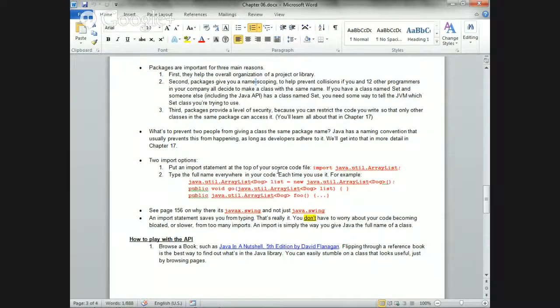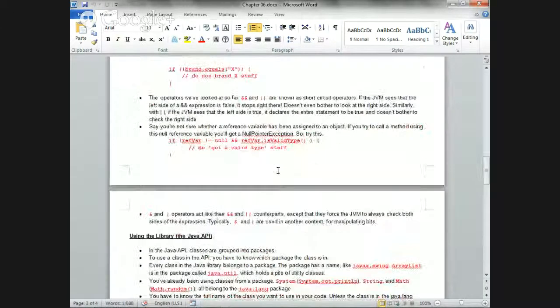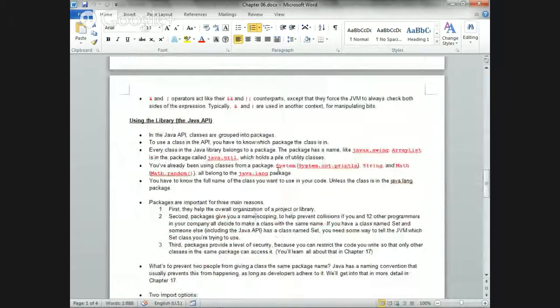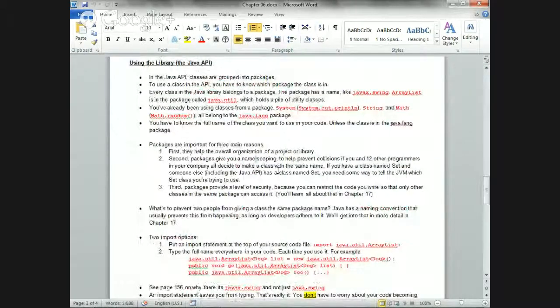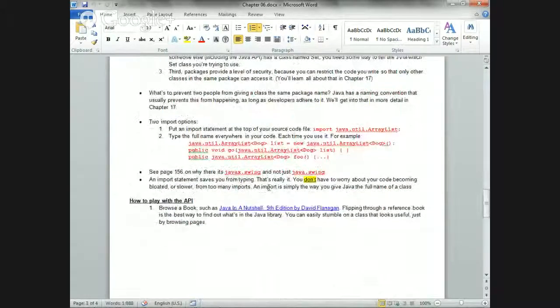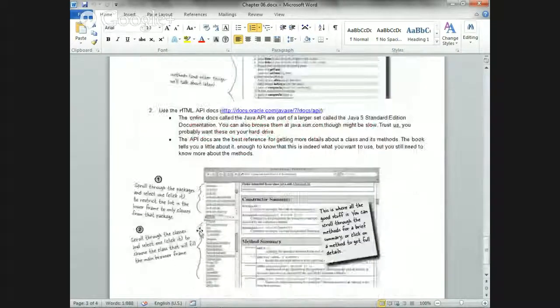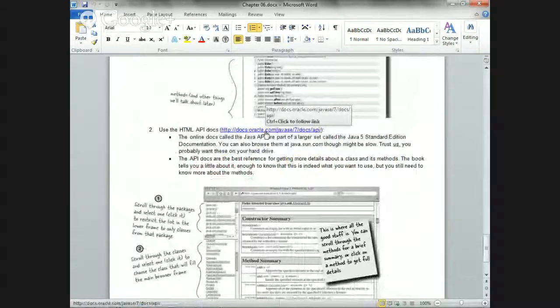Let's go over. I think I have a link over here. Did I use the link? I added the link. There's a link. I thought I had it. Oh, here it is. Here's a link to the Java API.